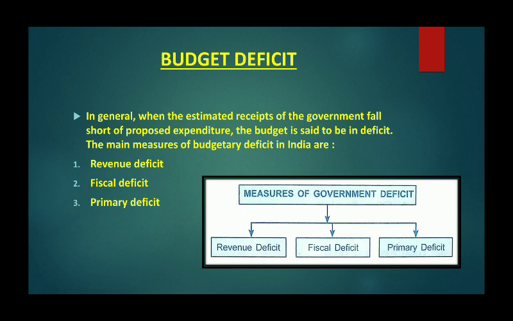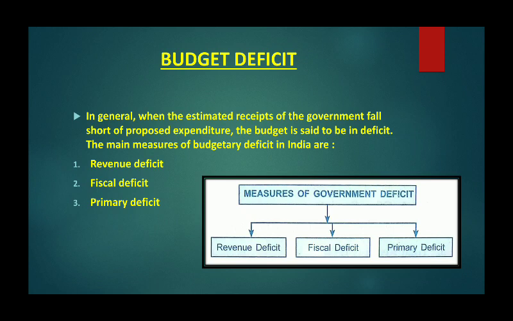The third one which is given here is primary deficit. In recent years, the Finance Ministry has introduced one more concept of deficit which is known as primary deficit. It was introduced for the first time in the budget of 93-94. Primary deficit means the difference between fiscal deficit and interest payment by the government on its borrowing. So, primary deficit basically indicates the real position of the government finances, as it excludes the interest burden in respect of the loans taken in the past.